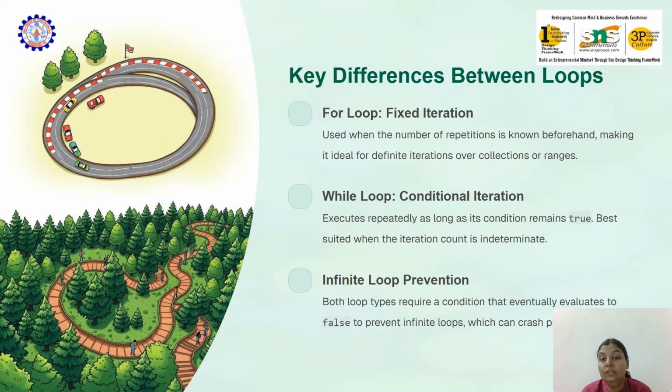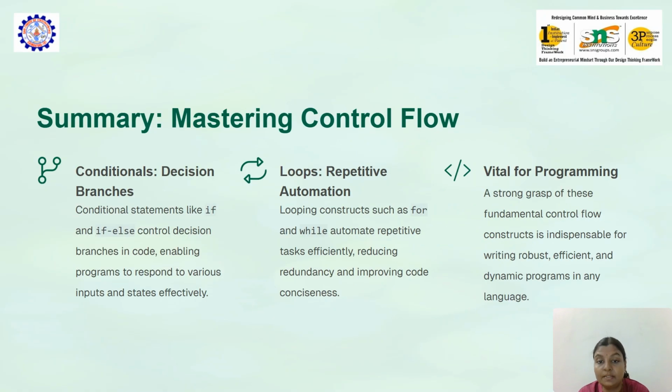The key differences between the loops: for loop is fixed iteration, while loop is conditional iteration, and infinite loop prevention. The for loop is used when the number of repetitions is known beforehand, making it ideal for definite iterations over collections or ranges. The while loop executes repeatedly as long as its condition remains true. It is best suited when the iteration count is indeterminate. Both loop types require a condition that eventually evaluates to false to prevent infinite loops, which can crash programs.